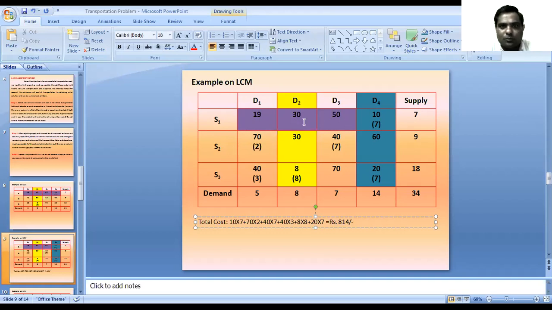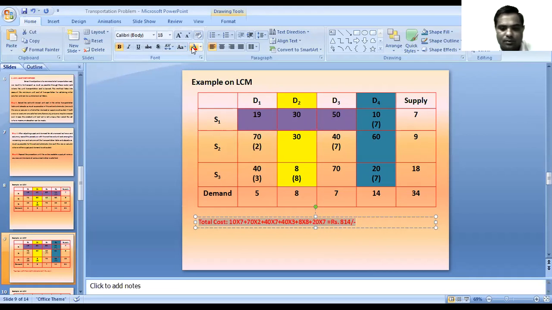So if we have to fulfill the demand of D1, D2, D3 and D4 units from the S1, S2 and S3 supply units, then through this least cost method we require a total transportation cost of rupees 814.